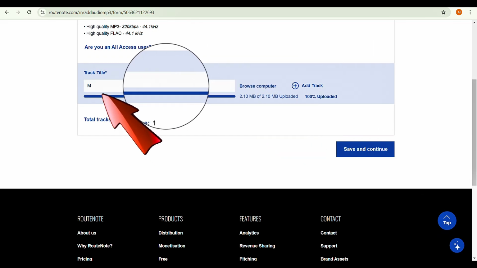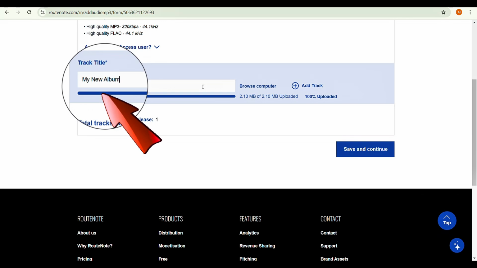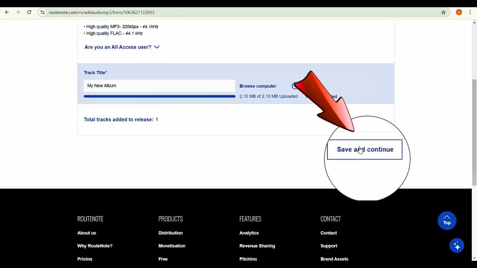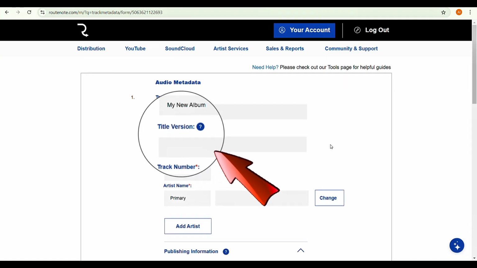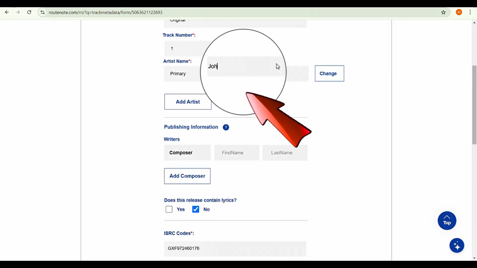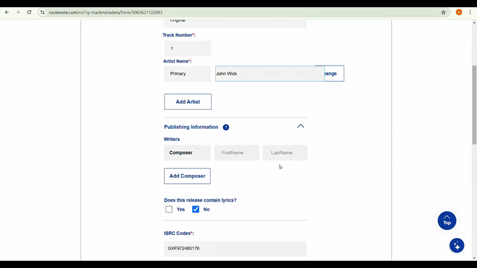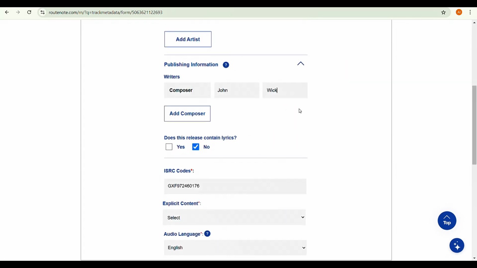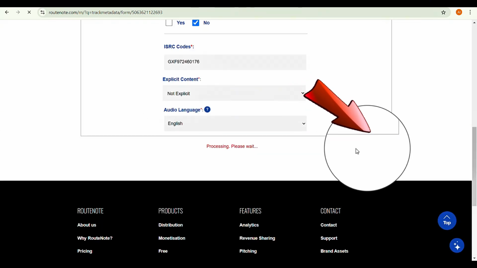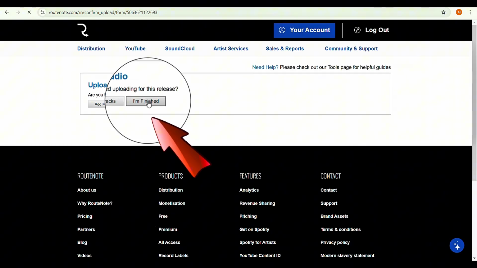Enter the track name. Ensure the track name and release title are the same. Click Save and Continue. Next, fill in these details. For title version, type original or leave it blank. Enter the artist name and click create new profile. Enter the composer name. Choose not explicit. Click save and continue, and then click I'm finished to complete the process.